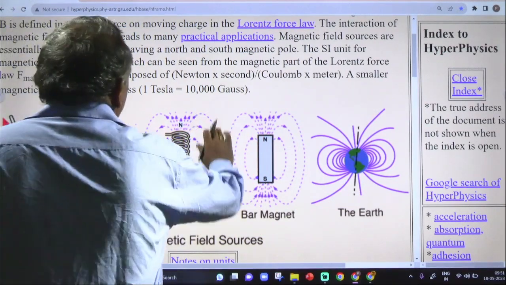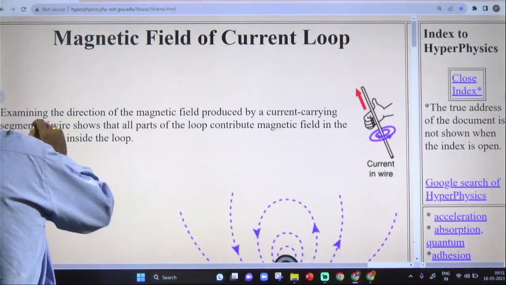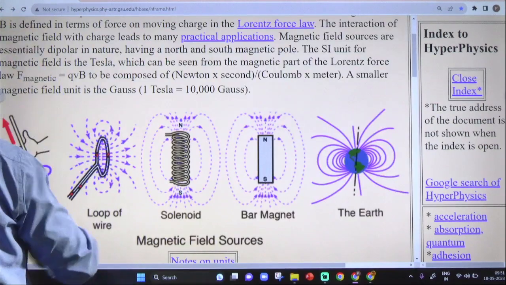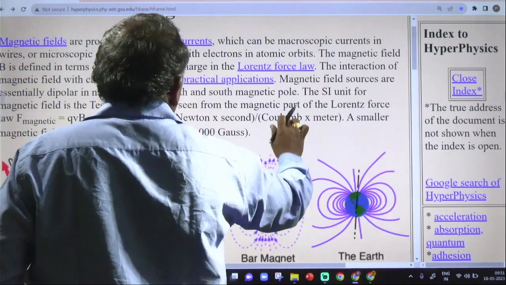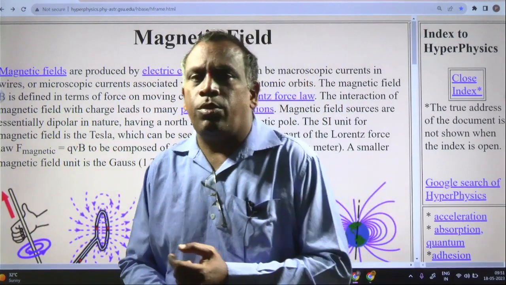If you observe the magnetic field here, the magnet has properties like magnetic induction, which is one important property.